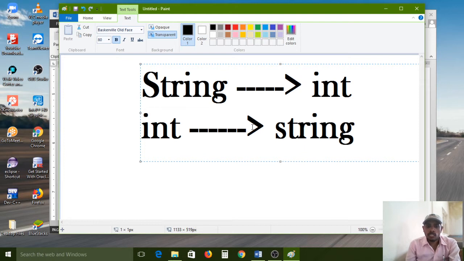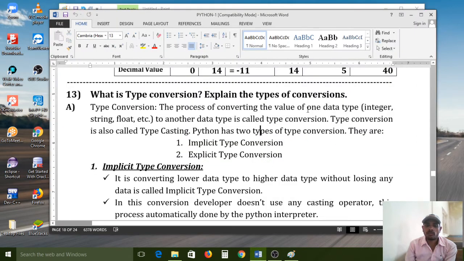But we have a number of data types: string, int, float, all of these are data types. According to our requirement, we have to convert. That entire process is called type conversion. Now understand the definition.